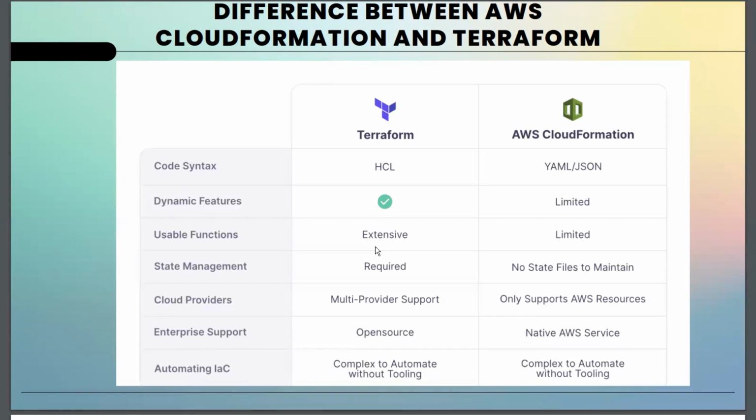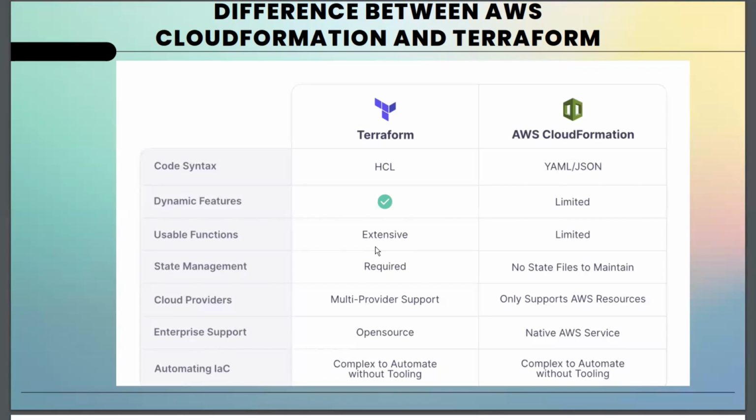Then in terms of dynamic features, Terraform supports dynamic features in the sense that maybe you want to deploy many instances, instead of you writing the code again, it does that for you. You just say, okay, this was one, then you use for_each and stuff like that. You just write the code and tell it, I want you to provide me with three servers with different parameters, and it's going to iterate it for you. But in CloudFormation, you can't do that. You have to specify the code all over again. So that's one of the differences in dynamic features.